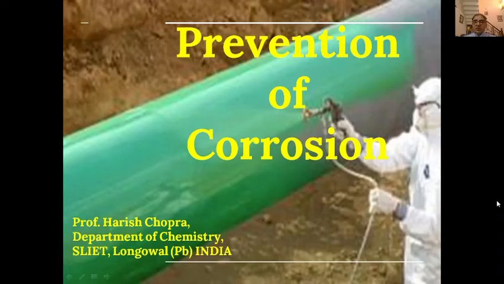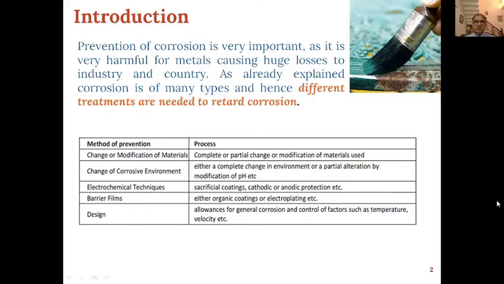Prevention of corrosion. As we have seen in the last lecture, corrosion is of many different types. Therefore, prevention of corrosion will need different types of treatments to suppress or retard corrosion.